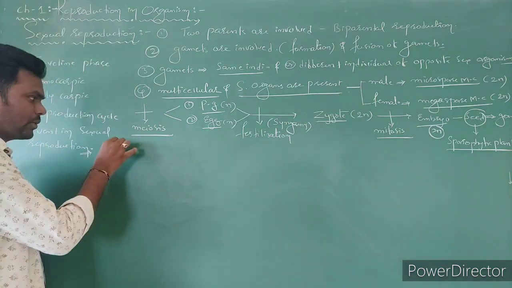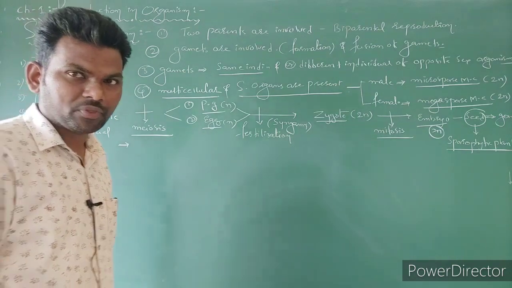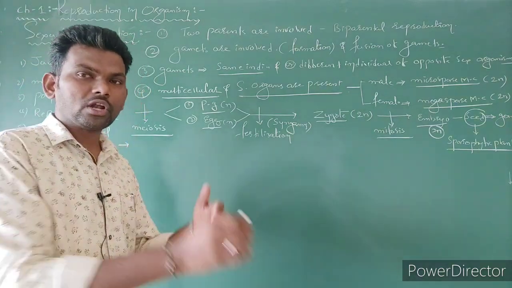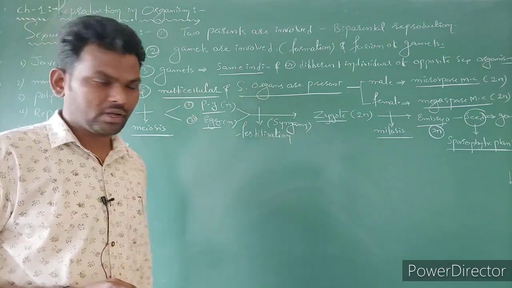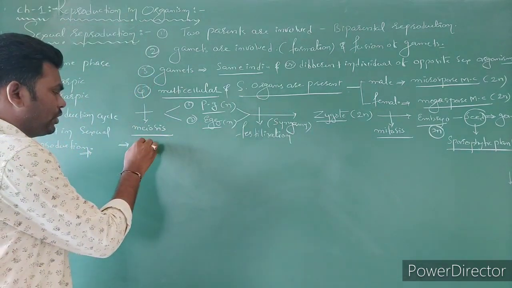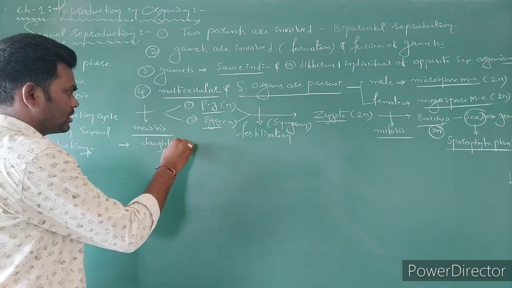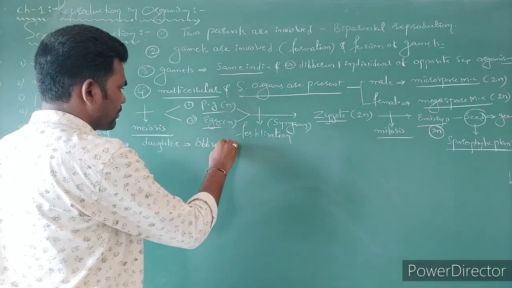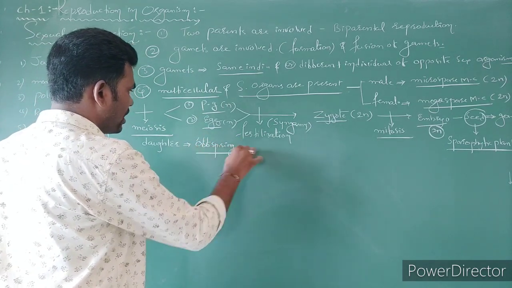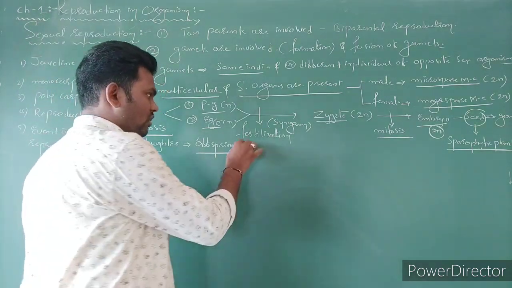Now, due to this sexual reproduction, the formation of individuals which are identical or not identical? Which are not identical to each other and also not identical to the mother, right? The formation of new individuals, nothing but daughters, we can call as offsprings. Offsprings are not identical.